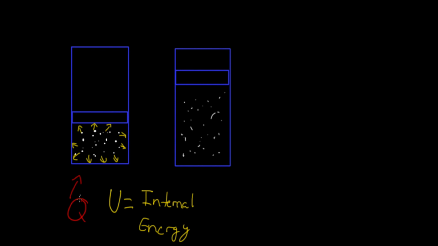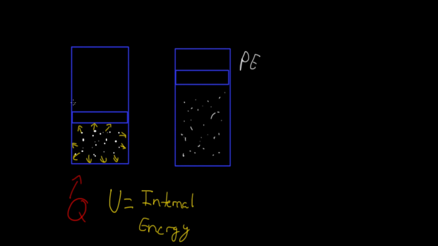So we started off with heat, which is a form of energy. It has units of joules, just like any other form of energy. It increased the internal energy of my system, which did work, and that also has units of joules, so it's also a form of energy. And now my piston went up. So now we have some potential energy over here, right? And this is a perfect example of the first law of thermodynamics. We start off with one form of energy, heat, and then we get kinetic energy out of that, and that does work. And then at the end of the day, we have some potential energy. And this is exactly what the first law of thermodynamics is saying: energy cannot be created, it cannot be destroyed, it can only change form.